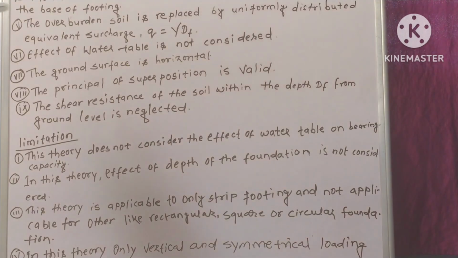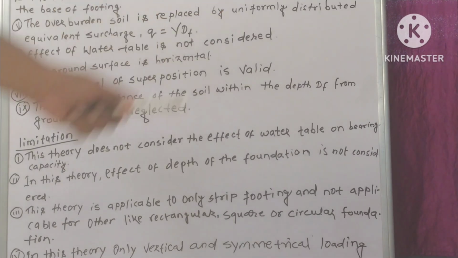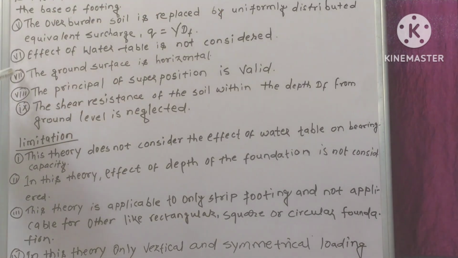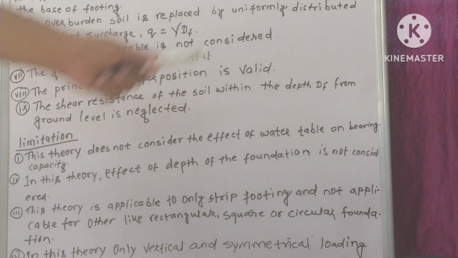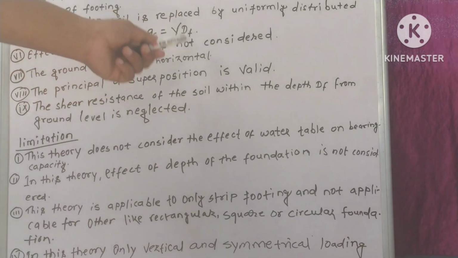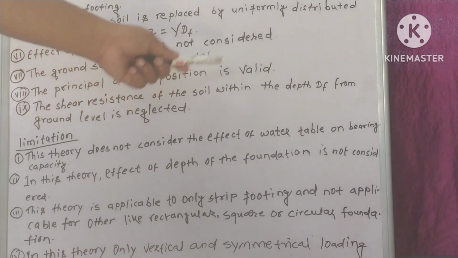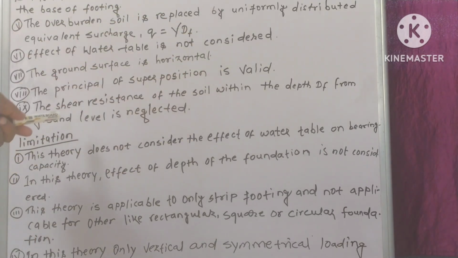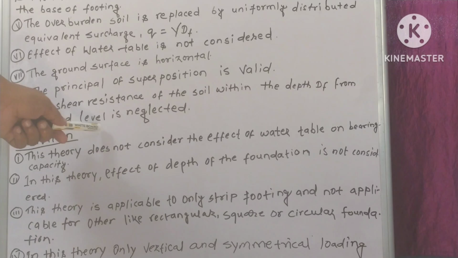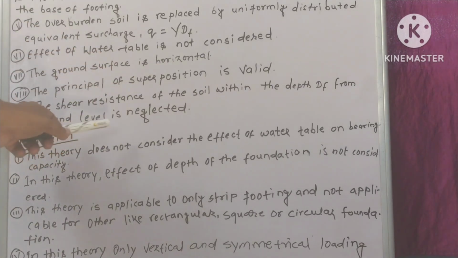Assumption 5: the overburden soil is replaced by a uniformly distributed equivalent surcharge q equal to gamma Df. Assumption 6: the effect of the water table is not considered. Assumption 7: the ground surface is horizontal. Assumption 8: the principle of superposition is valid. Assumption 9: the shear resistance of the soil within the depth Df from the ground level is neglected.